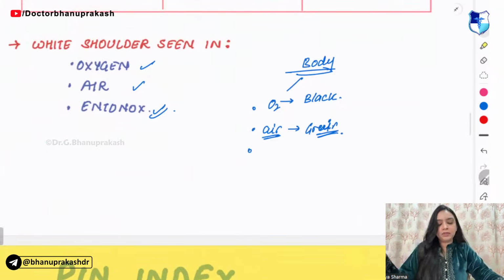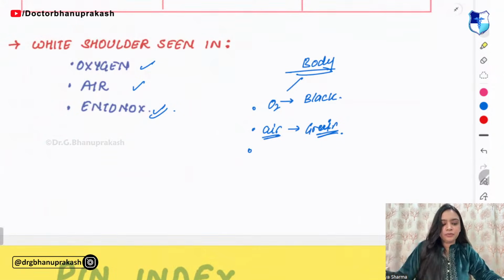Air is gray. Next that you have is, what do you have next? Entonox.